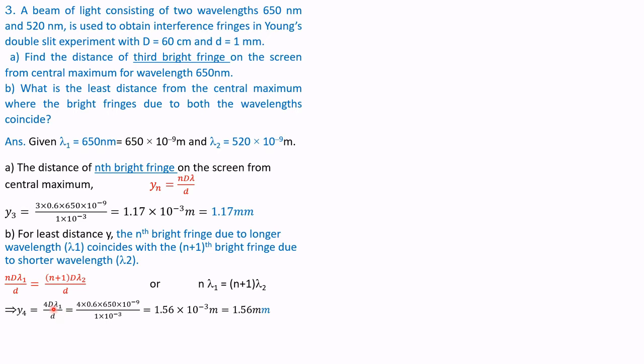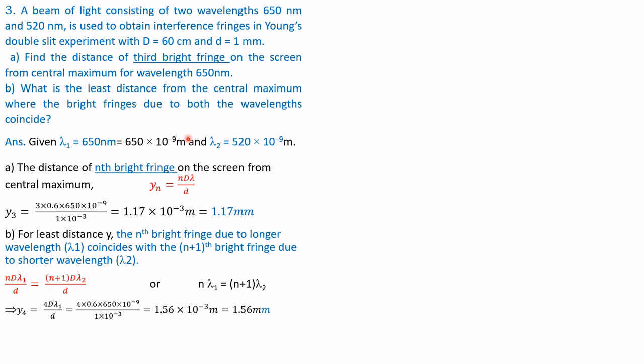Substituting the values, 4 into capital D is 0.6 and lambda 1 is 650 into 10 to the power of minus 9 divided by small d, 1 into 10 to the power of minus 3. Simplifying, we get the answer as 1.56 into 10 to the power of minus 3 meters.